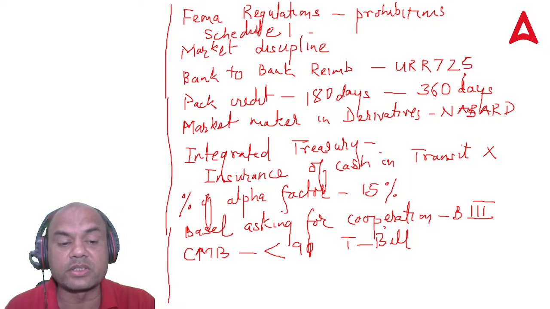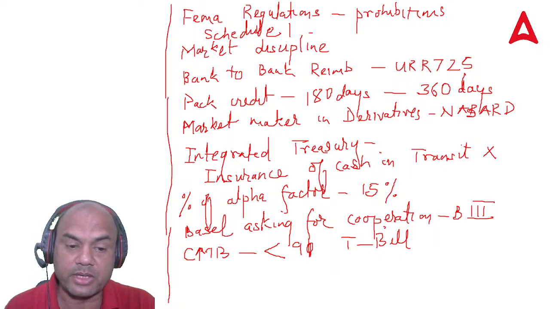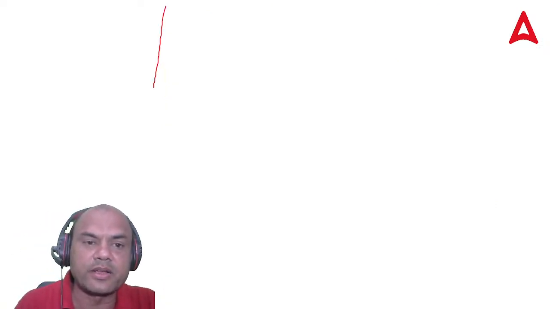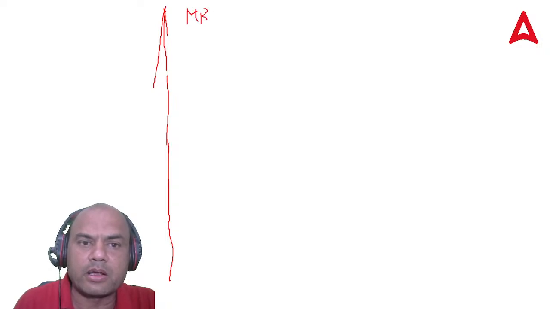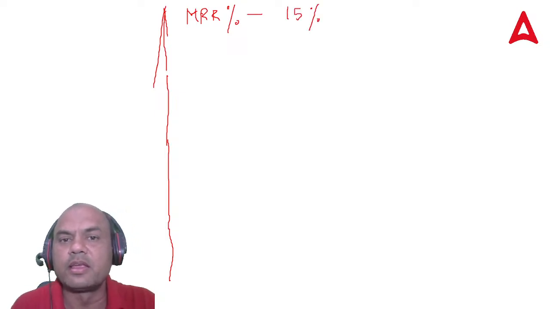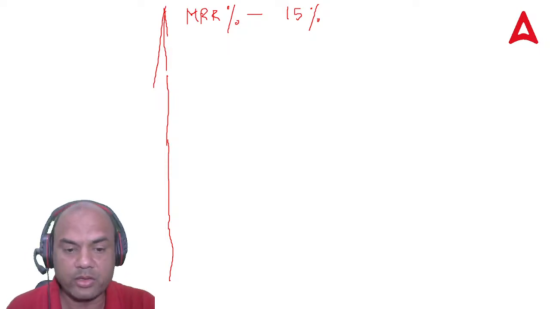MRR percentage on securitization. Now this is something new. MRR percentage is not given in your books also, but the MRR percentage given over here is 5%. I'll write the answer directly because now you need the answers, right? So MRR percentage for securitization, the answer is 15%. Remember this. If this question comes again in any of the batches, remember it is 15%. Got it?